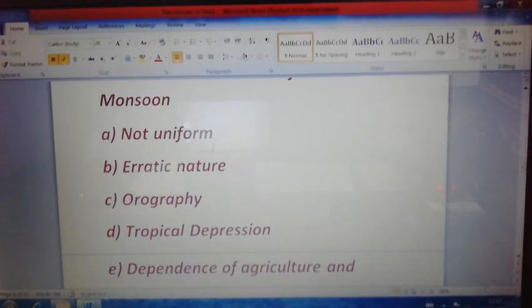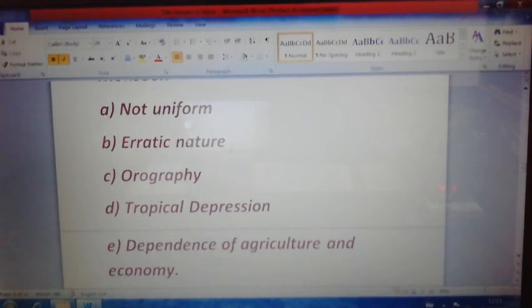Earlier also we have seen that the duration and the amount of rainfall varies from 2 to 4 months. In different parts of our country, different levels of rainfall are received due to the southwest monsoon wind. That means it is not uniform. First point. You can write in exam also.